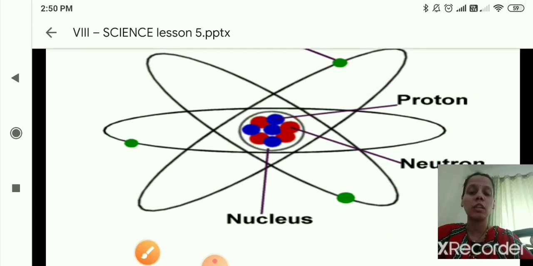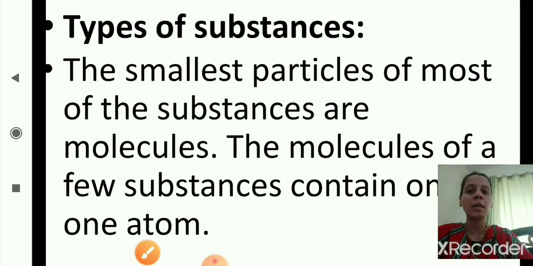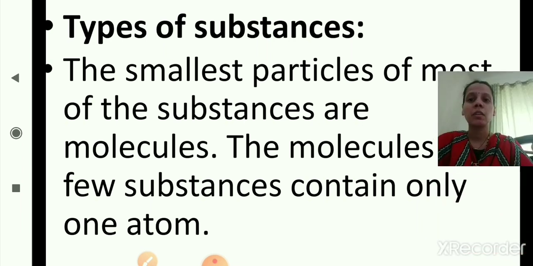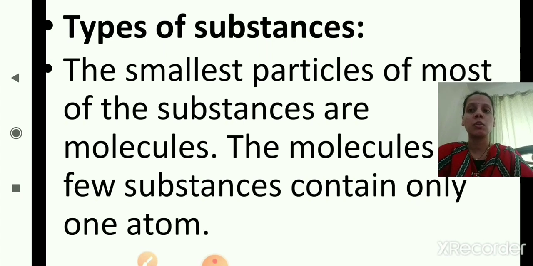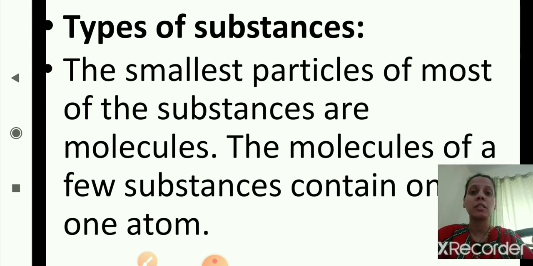Now we'll move to the next part, types of substances. The smallest particles of most of the substances are molecules. The molecules of a few substances contain only one atom.